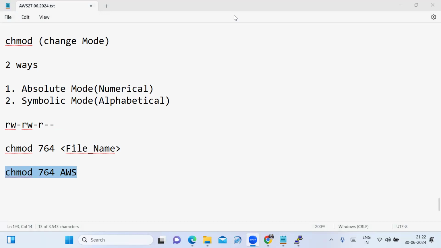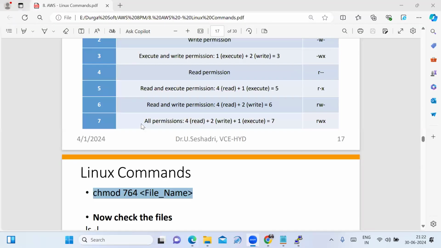Sir, what is the meaning of 64? What? You have written 764. 7 means 4 plus 2 plus 1. That's why I'm saying we can change the file permissions using this. Just now I said it. Here the 7 is denoting what? All. That is, you are given read permission, write permission, execute permission. 7 can be written as 4 plus 2 plus 1. 4 is read, 2 is write, 1 is execute. 4 plus 2 plus 1 is 7.